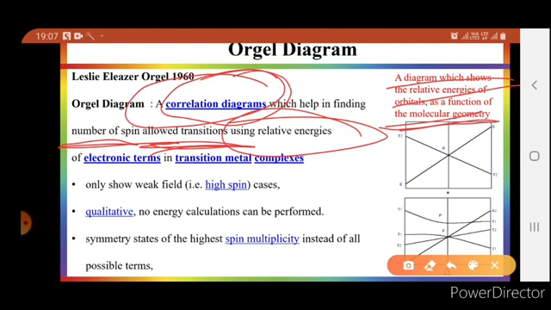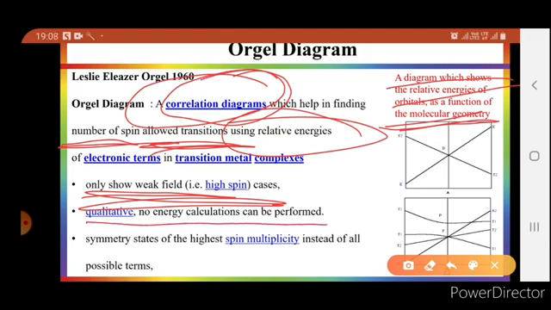But there are a few limitations which need to be followed when you use the Orgel diagram. The first one: it is only for weak field complexes, meaning high spin complexes where a weak ligand is used. Then this diagram is useful. Second, this diagram does not give any energy calculation. It is only qualitative interpretation, not quantitative.